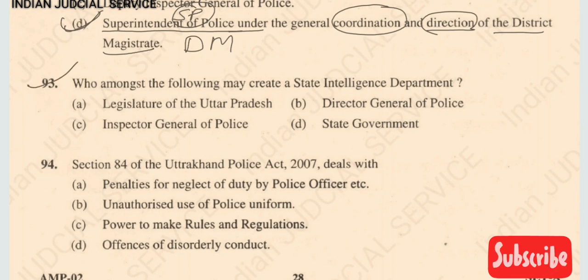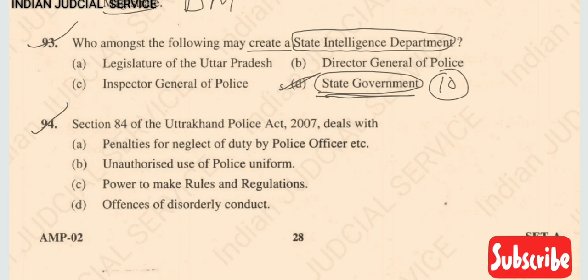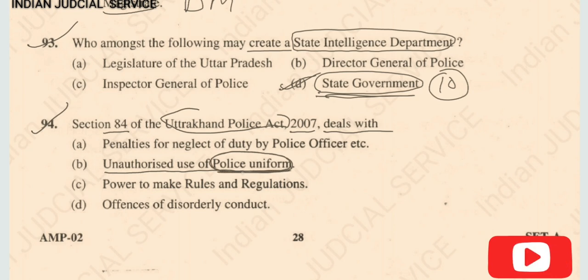Now question number 93. Who among the following may create a state intelligence department? So state intelligence department created by the state government. So answer here option D. And state intelligence department created in section 10 of Uttarakhand Police Act and by state government. Now question number 94. Section 84 of Uttarakhand Police Act 2007 dealt with. So section 84 dealt with unauthorized use of police uniform. This is very important word here, police uniform. So answer here option B.